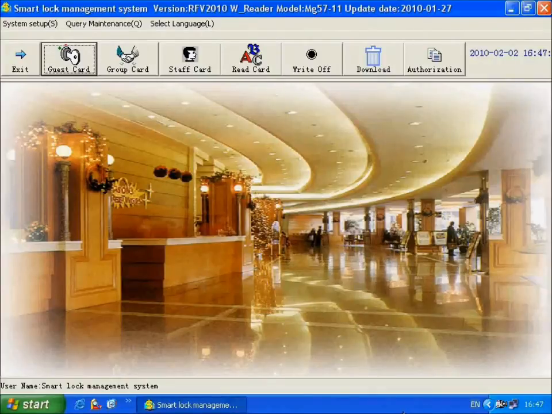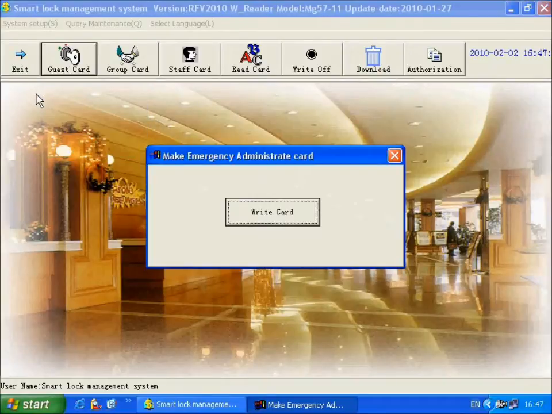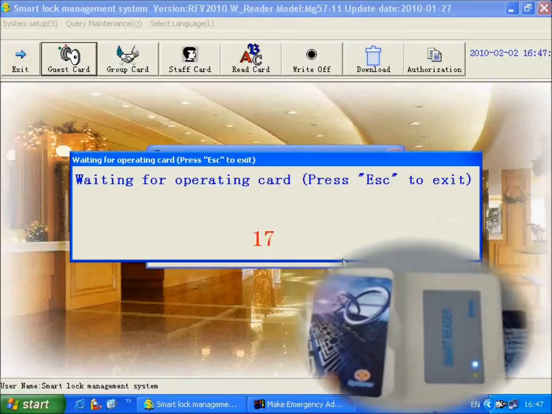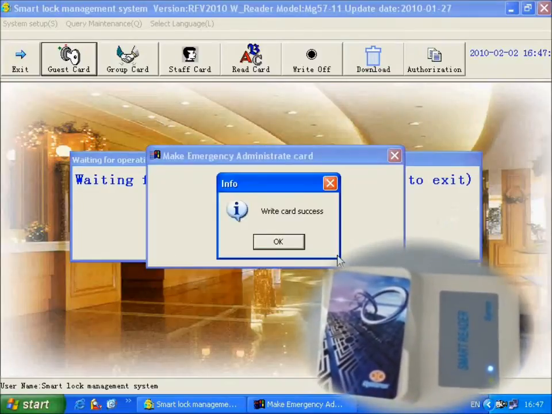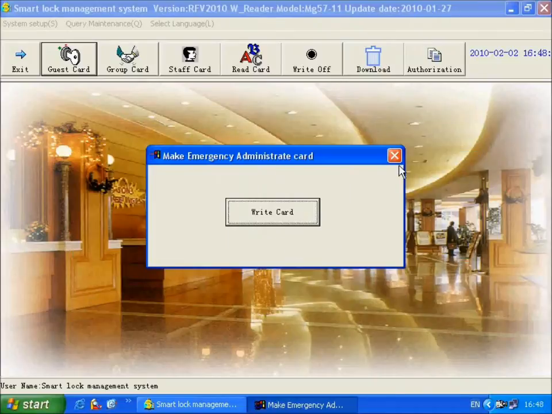Now, issue an emergency administrator card. Click the menu System Setup. Make emergency administrator card. Click Write Card. Place one RF card on the card placed area of card issuing machine. Emergency administrator card issued success.